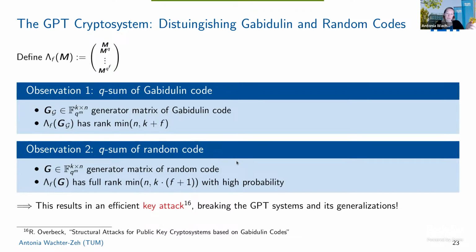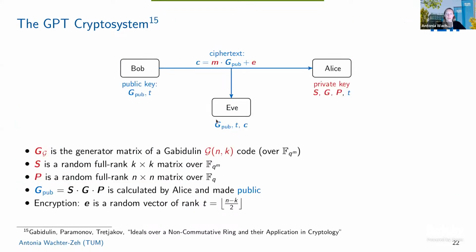And basically, based on this distinguisher, you can also build an efficient key attack, which breaks the GPT system and its generalizations. So it's not a good idea to use plain Gabidulin codes here.